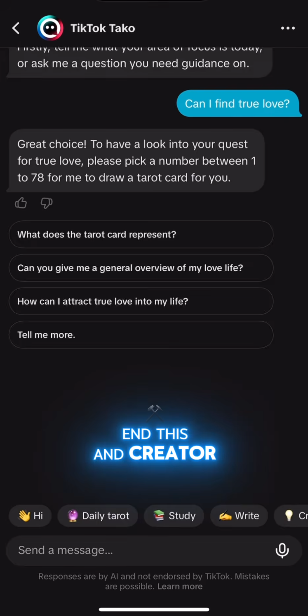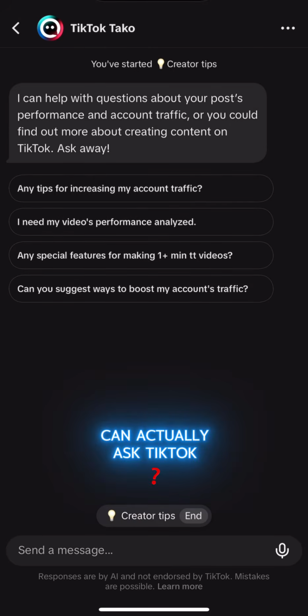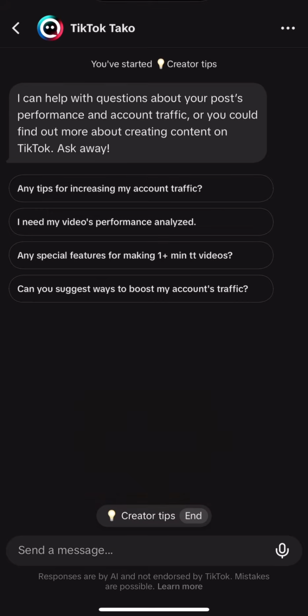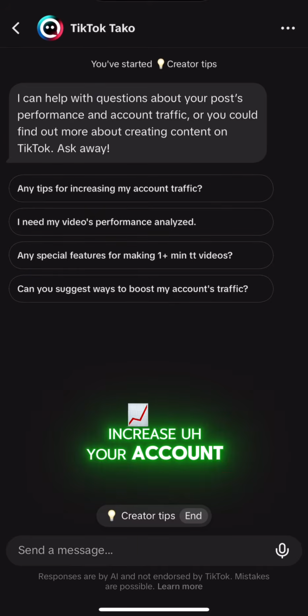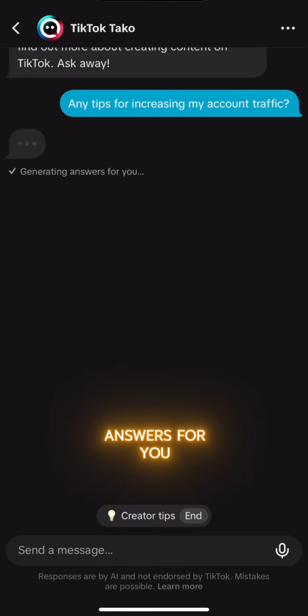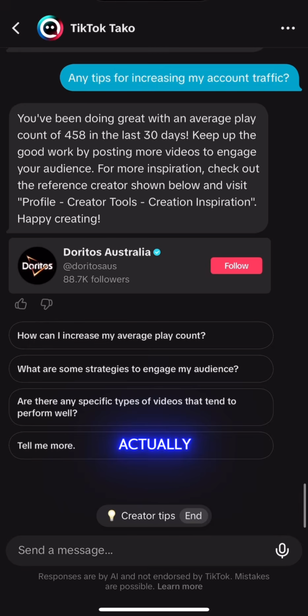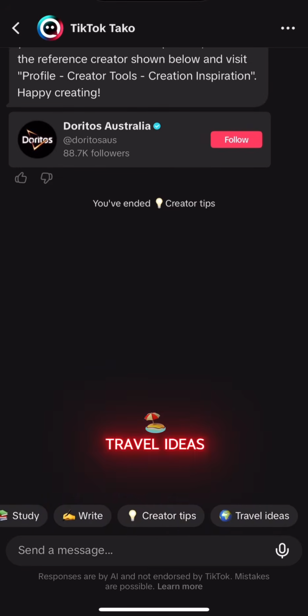Let's end this and go to creator tips. From here, you can actually ask TikTok to get some tips about how to increase your account traffic. It will generate the answers for you. Let's have a look. It says you've been doing great with an average play count of 458, which is really bad actually. So we're going to end this and let's see travel ideas.